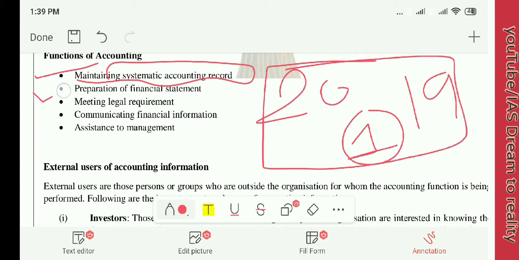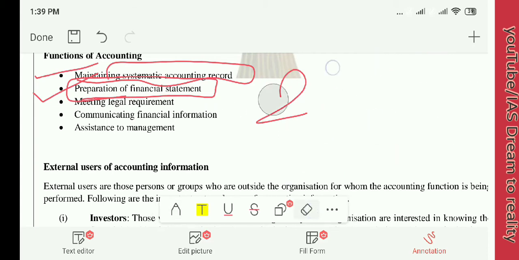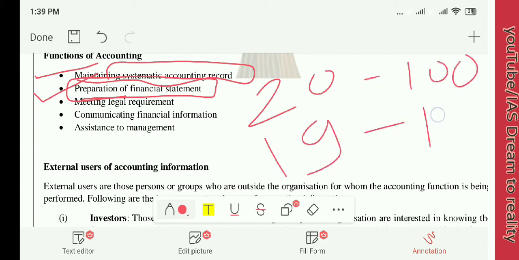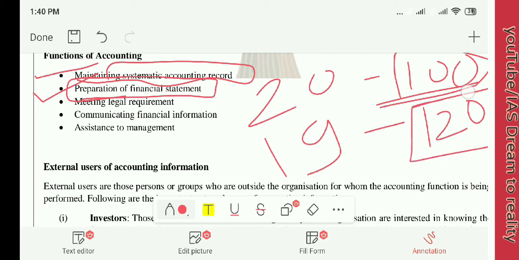Next, second, preparation of financial statements. This was maintaining a systematic accounting record. The second function is preparation of financial statements. What is a financial statement? Just imagine that you have bought these 20 clothes for 100 rupees, and you have sold these 19 clothes for 120 rupees. Now these are in the financial statement, this 100 rupees and 120 rupees. Mentioning these in accounting is nothing but preparation of financial statements, and this is the second function of accounting.